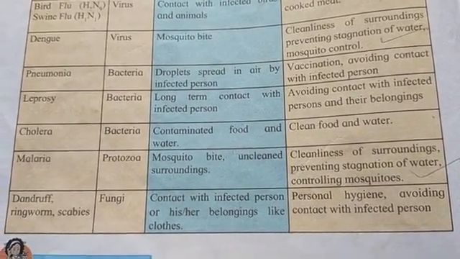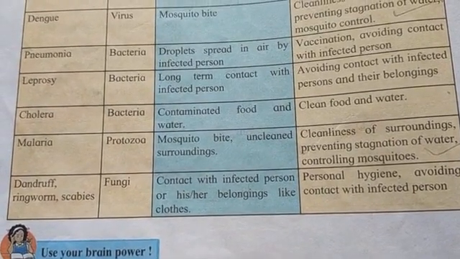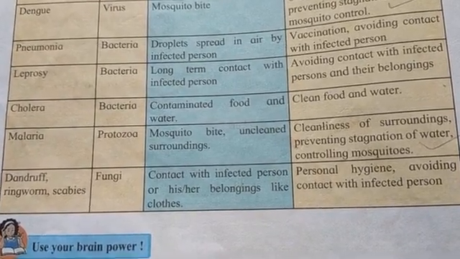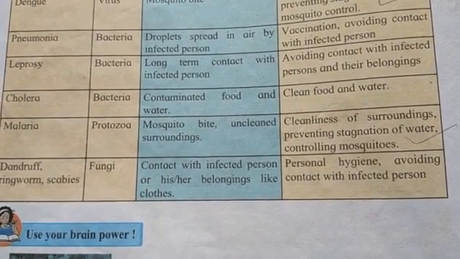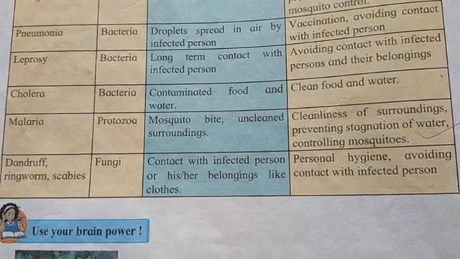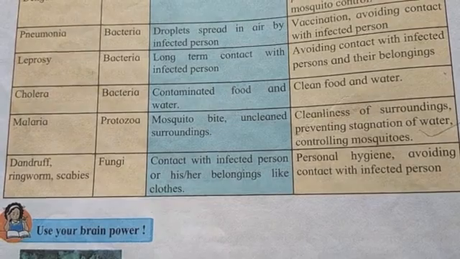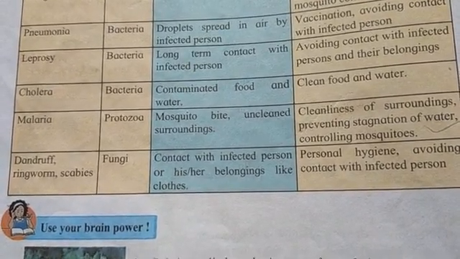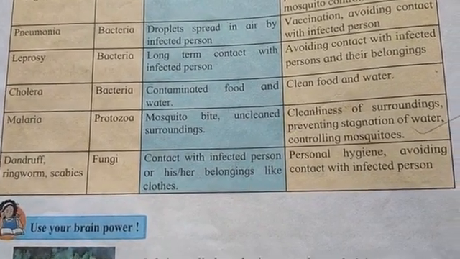Okay students, the last name of disease is dandruff, ringworm, scabies. The pathogen is fungi. This occurs because of the fungi. What is the mode of infection? Contact with the infected person or his or her belongings like clothes. When you come in contact with the person who is infected by such type of disease, or when you use their belongings like clothes and many other things, you get infected.